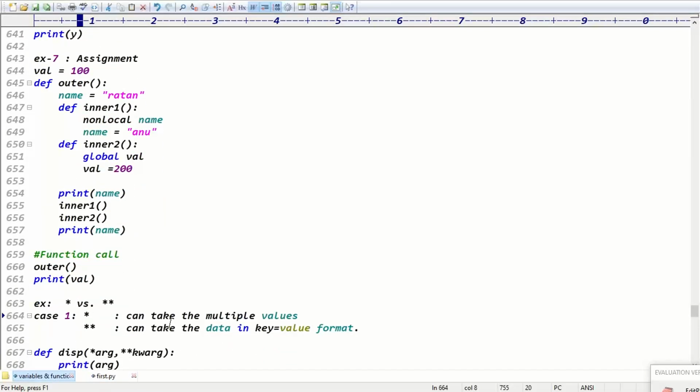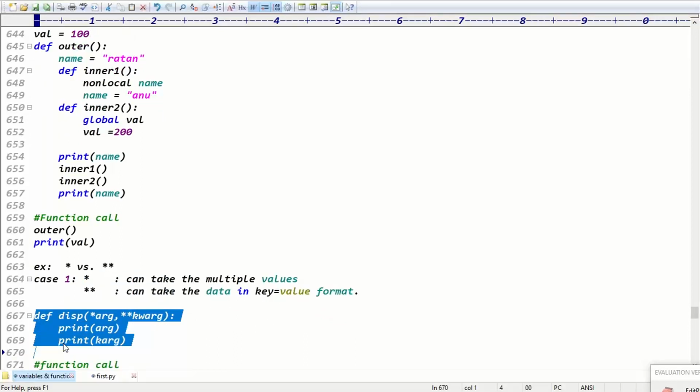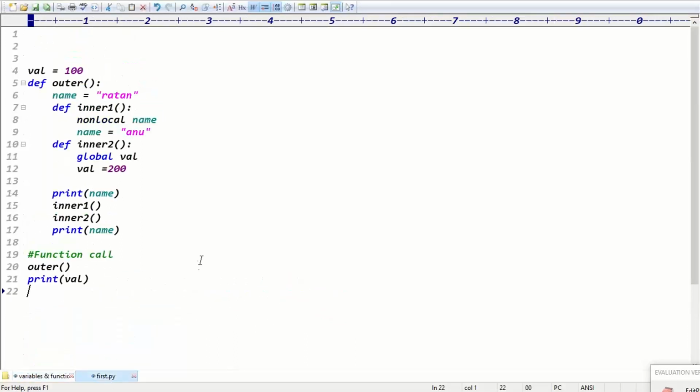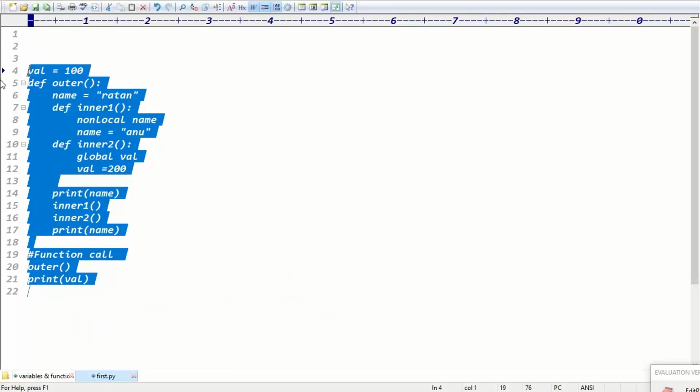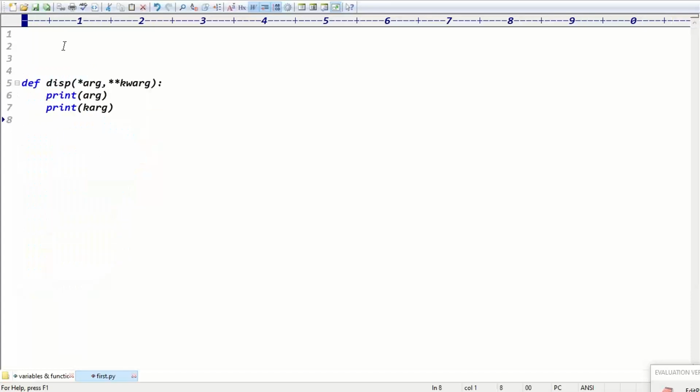Okay, good. Guys, last class we did the star, right? Star means what? Variable argument, right? Exactly. Guys, we have the double star also. Double star means keyword argument, basically. Keyword type, guys. So what is the difference between the star and the double star?